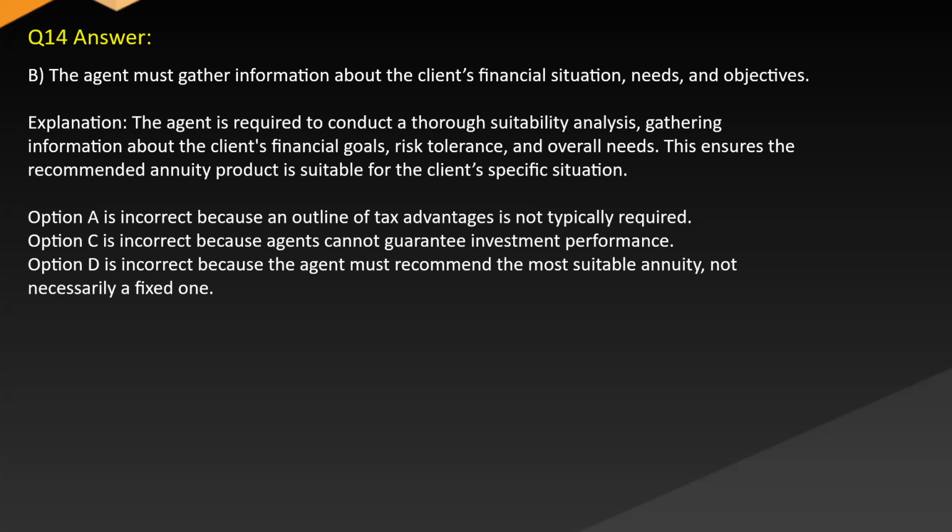Option A is incorrect because an outline of tax advantages is not typically required. Option C is incorrect because agents cannot guarantee investment performance. Option D is incorrect because the agent must recommend the most suitable annuity, not necessarily a fixed one.